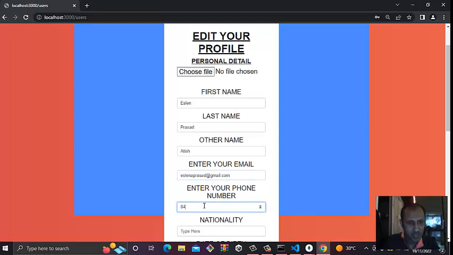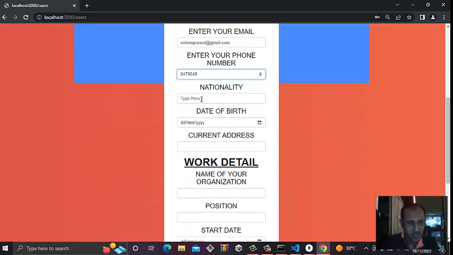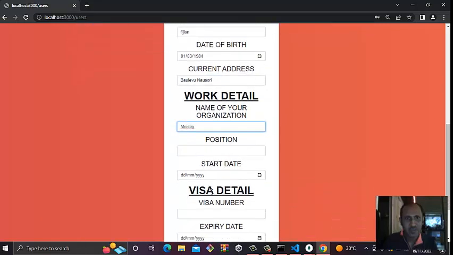Now I can enter my phone number here, 4796440. Nationality, Fijian, and date of birth, the day will be first, then March, then I can just type 1984. Current address, I'm staying in Baudevu, and organization, Ministry of Education. Spelling error here, right? Ministry of Education.